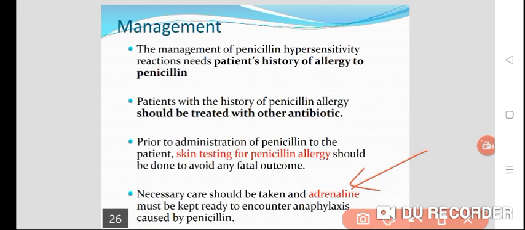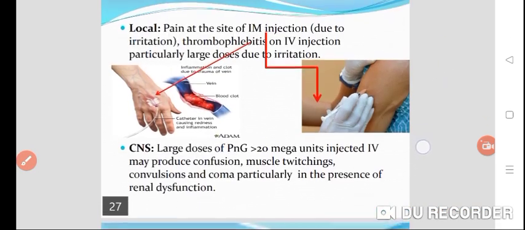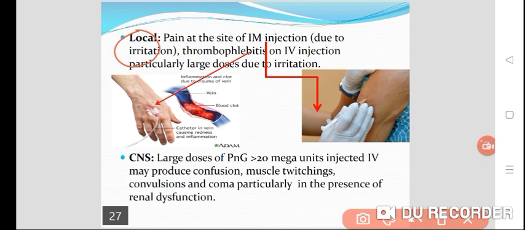Now other side effects, like local side effects: when it is given by deep intramuscular injection, it may cause pain at the site of injection due to its irritant nature. There is also a chance of thrombophlebitis, particularly with large doses, due to irritation. It may also cause thrombophlebitis or local pain at the site of injection.